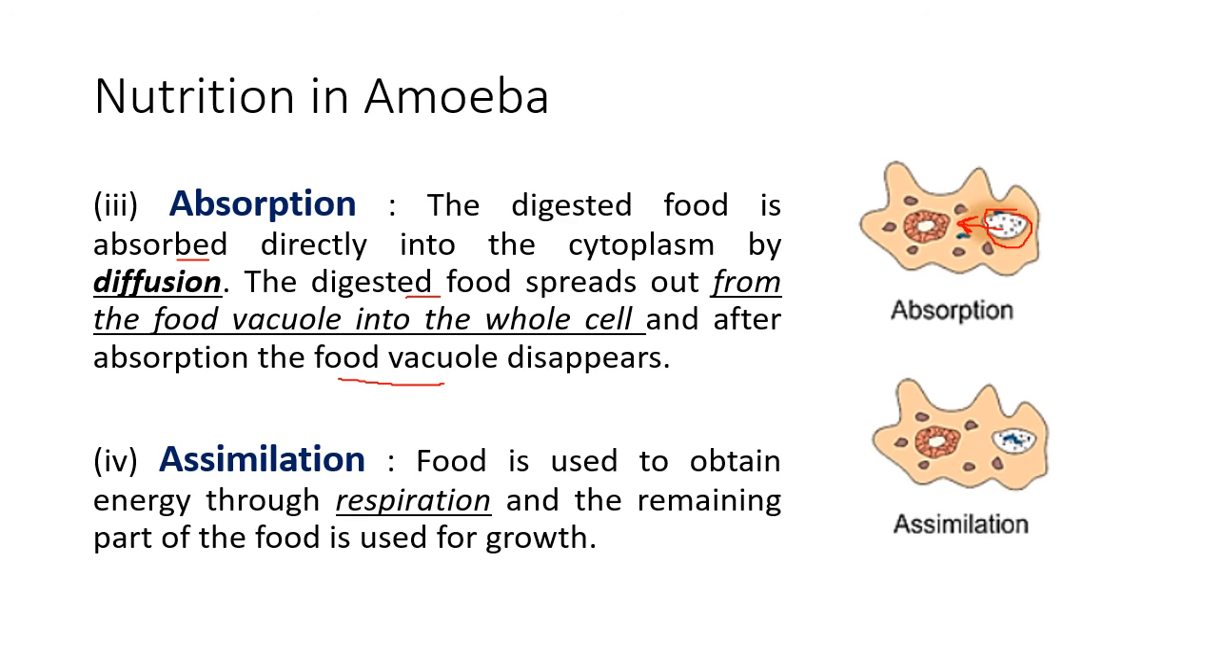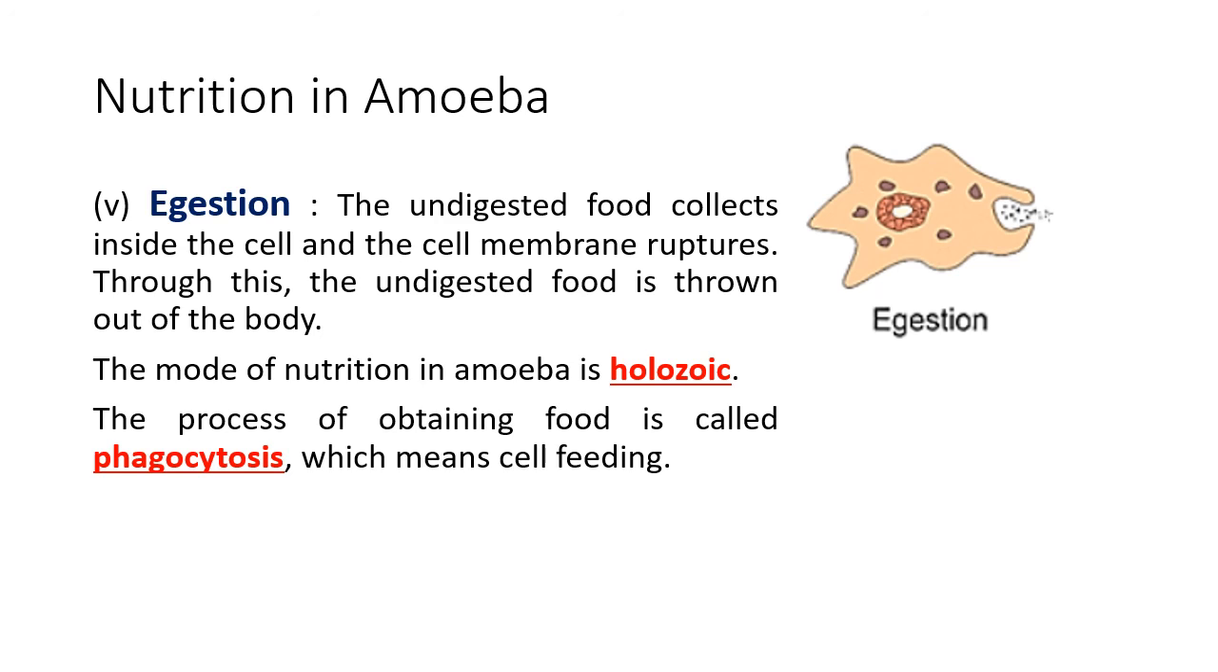Now assimilation. The digested food which has entered the cell needs to be used up. So the food taken is used to obtain energy through respiration. What is respiration? The food is now oxidized to release the energy. So some food is used for the energy and the other food is used for growth. That is assimilation, making use of the food. And after the useful components of foods are taken, what remains is the waste.